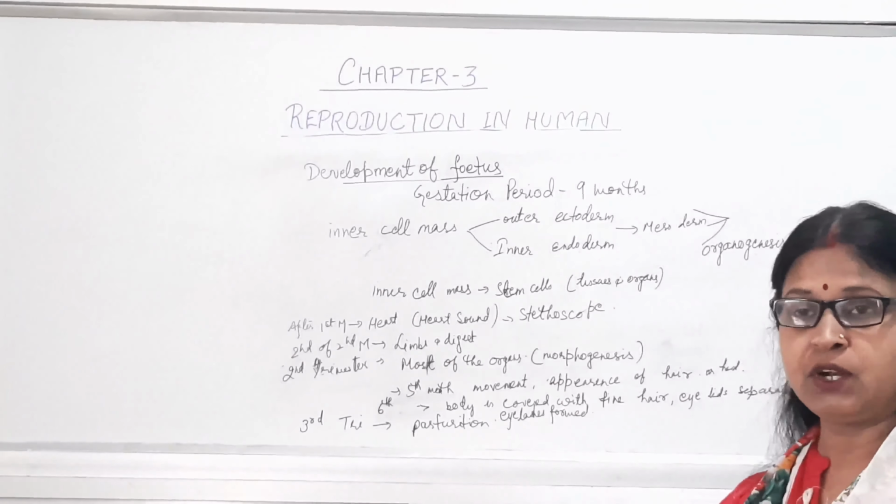In the 5th month, the movement starts and hair appears on the head. Now in the 6th month, the body is covered with fine hairs, the eyelids will separate, and eyelashes will form at the end of the 6th month. And now in the 7th, 8th and 9th month, the fetus will grow in size, and at the end of the 3rd trimester, just after the end of the 9th month, the baby or the fetus is completely developed and ready for parturition.